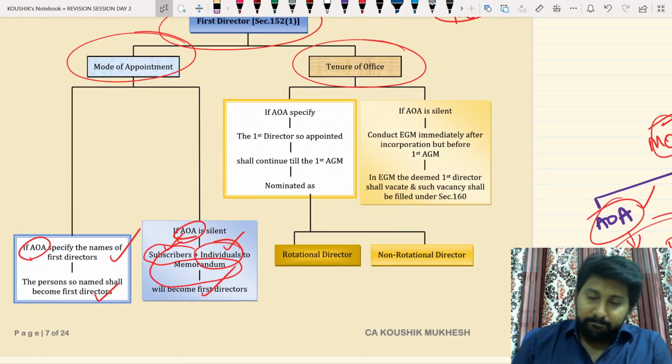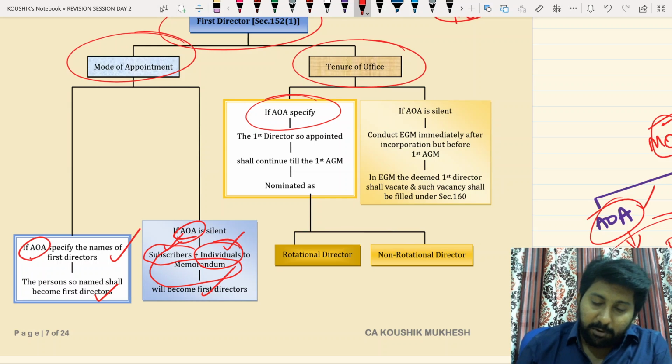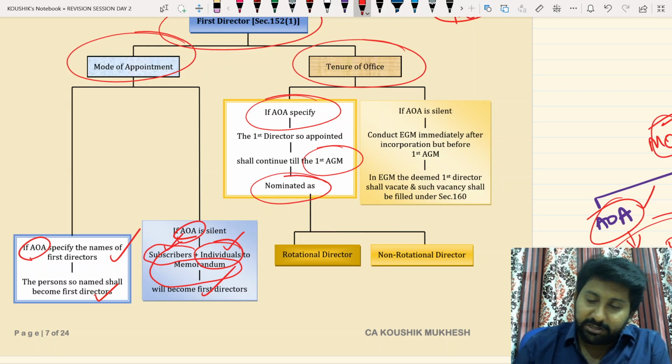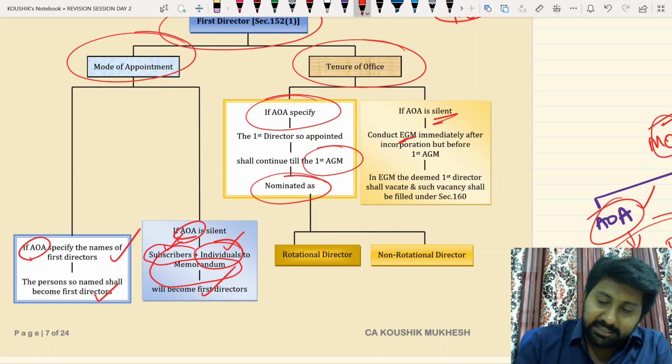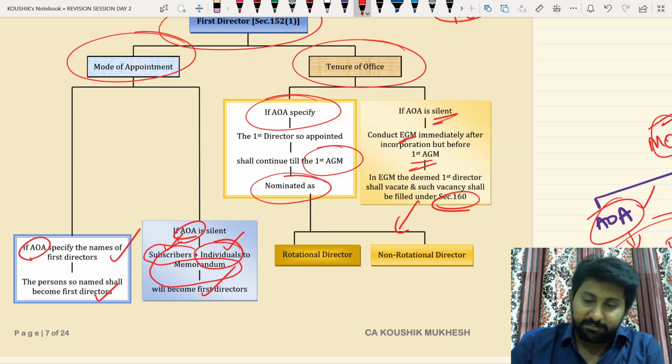See here, tenure of office. If the article specifies, the first director so appointed shall continue till the first AGM and there they will be nominated as rotational or non-rotational. If the AOA is silent, conduct an EGM immediately after incorporation but before the first AGM. In the EGM, the deemed first director shall vacate and such vacancy shall be filled in accordance with Section 160, and these people will be following the same procedure.